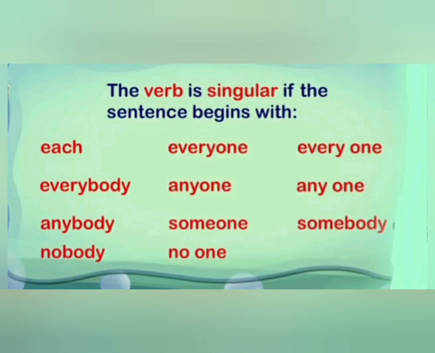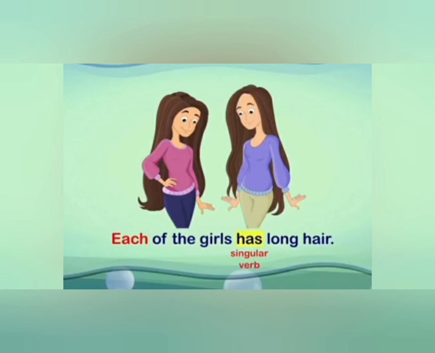If the sentence starts with each, everyone, everybody, anyone, anybody, someone, somebody, nobody, no one, in that situation the verb is singular. Here we use singular verb. See the examples. Each of the girls has long hair. Here we have a sentence that starts with each, so we use here singular verb. So the answer is each of the girls has long hair.